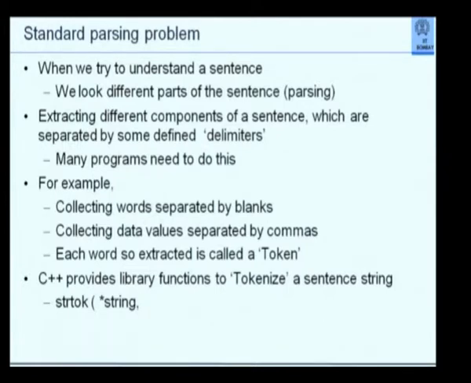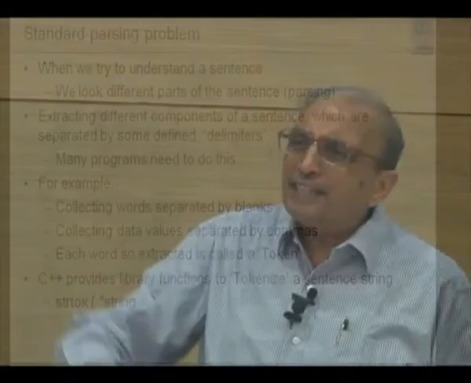A delimiter is one or more symbols which separate out these words. Since this is a very common requirement, C++ has special functions precisely to do this. You give a sentence to that special function and iterate around that sentence by making successive calls to that function, and you will be able to extract token 1, token 2, token 3, token 4, which are separate words, which is precisely what you want to do here.